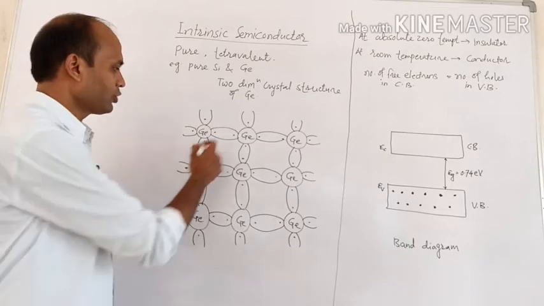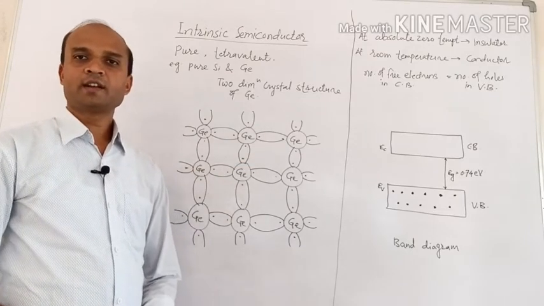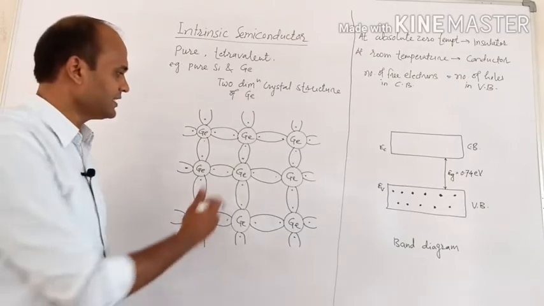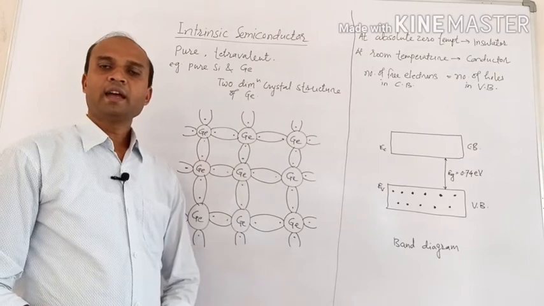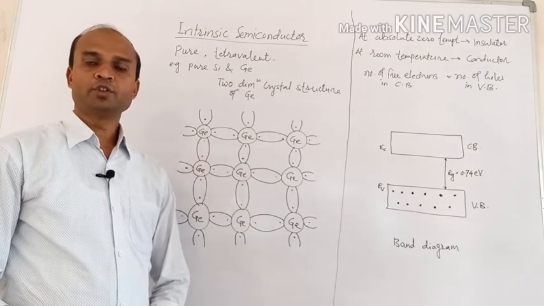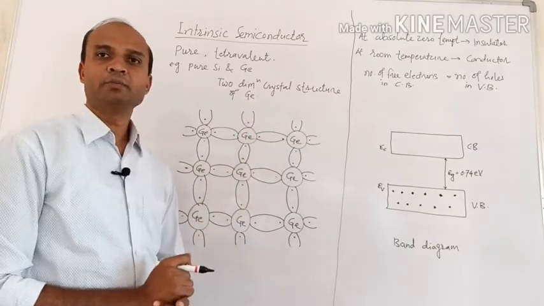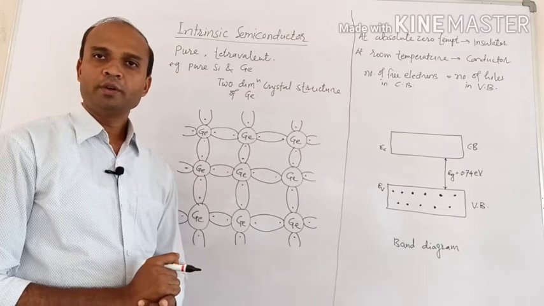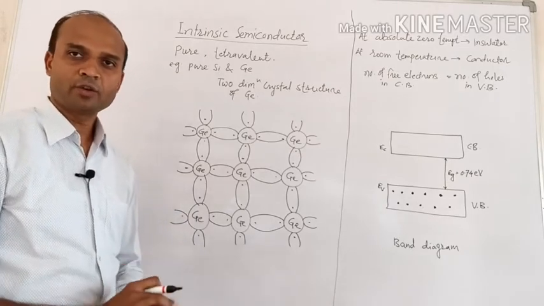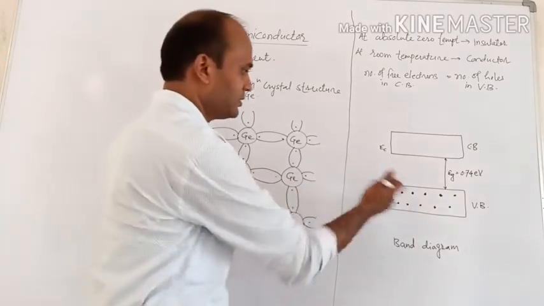As all the electrons are covalently bonded, no free electrons are available for electrical conduction. This is the situation at absolute zero temperature. So at absolute zero temperature, all the valence electrons are covalently bonded, and no free electrons are available for electrical conduction. Its equivalent band diagram can be shown like this. You can see here.